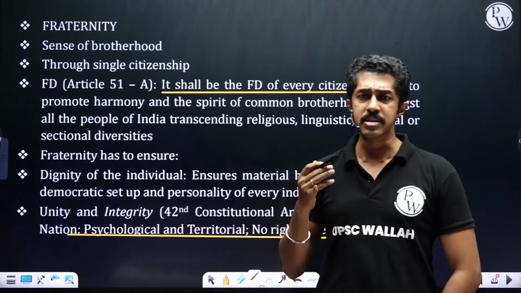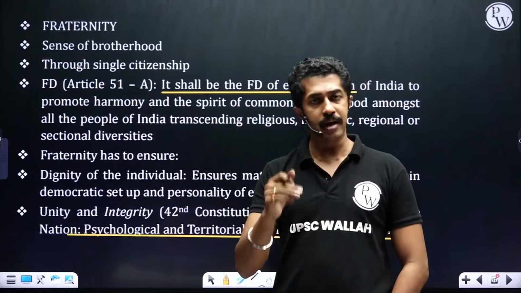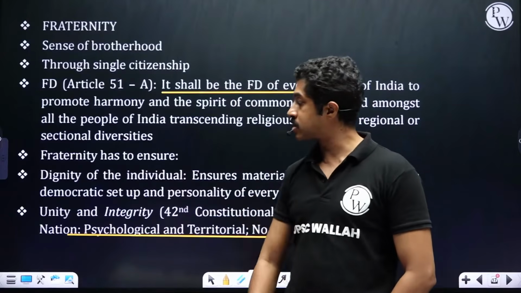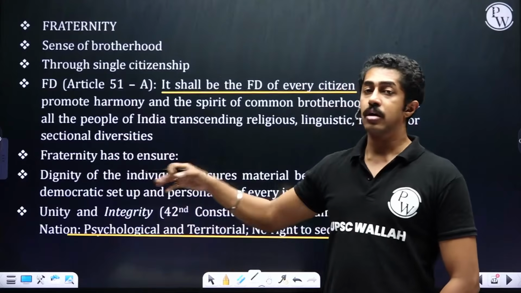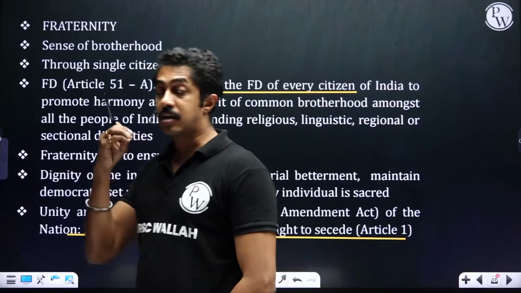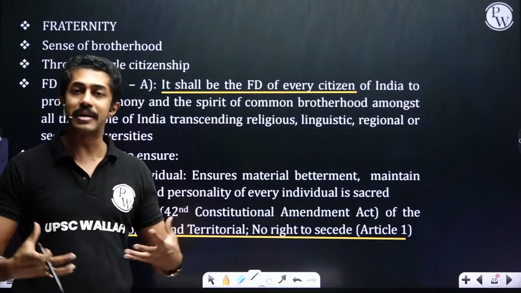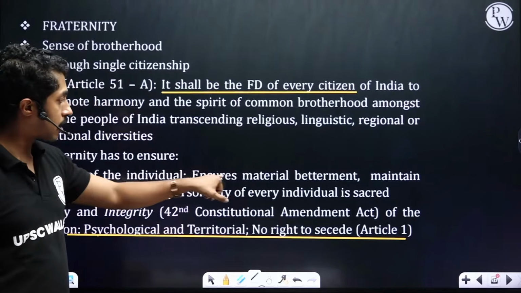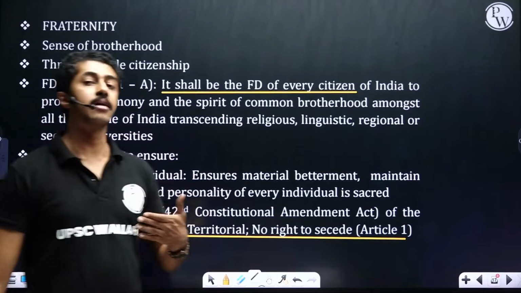So fraternity means sense of brotherhood, and we have ensured it through single citizenship and again through our fundamental duties. Fraternity's purpose is what? To ensure the dignity of the individual is protected. Dignity means what? Not just material or economic alone, but includes personality development.